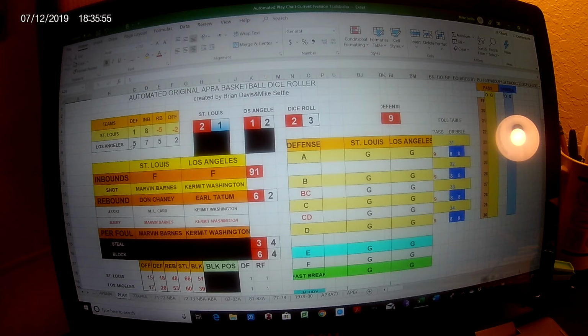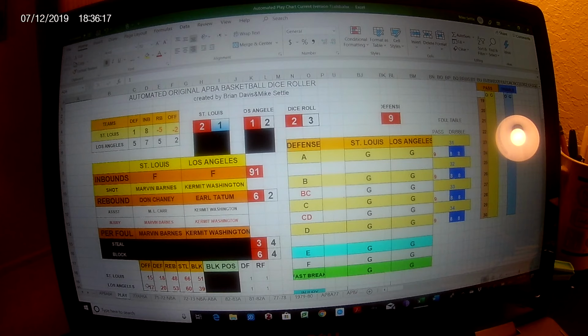Now St. Louis versus Los Angeles is a +5, 20 defensive points, 15 offensive points. We put in Armand Hill, he's just a 2 and 3. That hurts St. Louis's offensive points, so the defense +5, that's going to be tough. Going to be a lot of guarded shots for St. Louis. St. Louis is a +1 defensively.